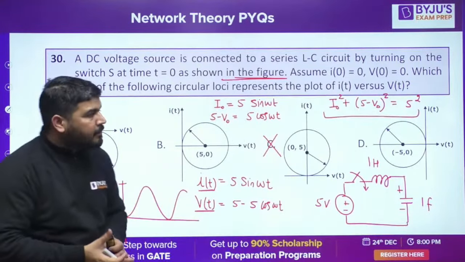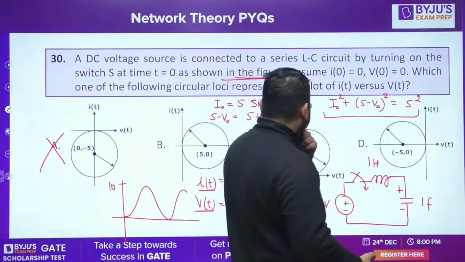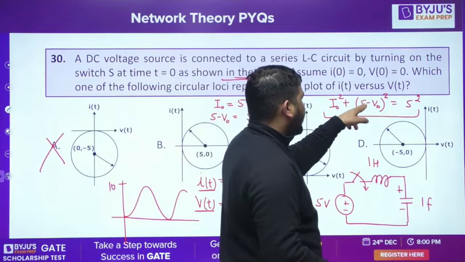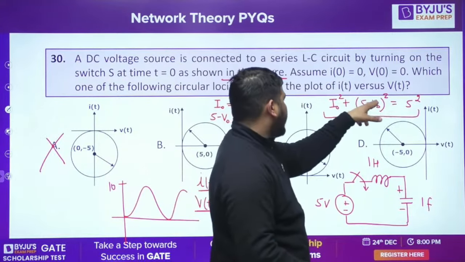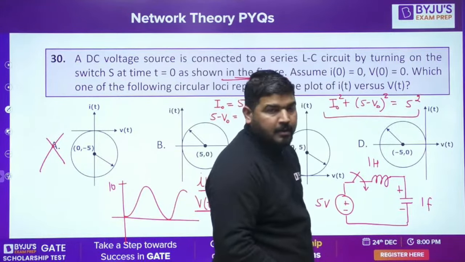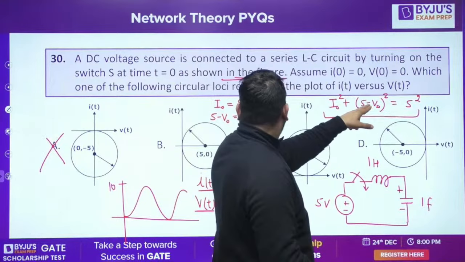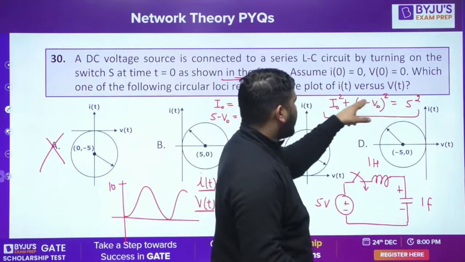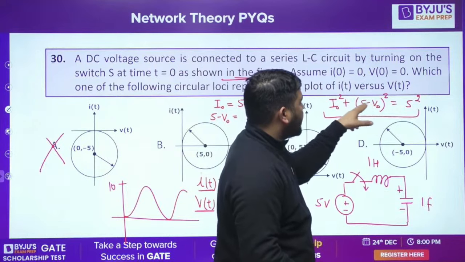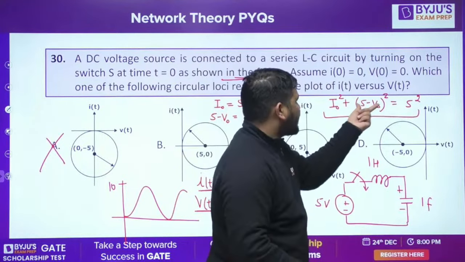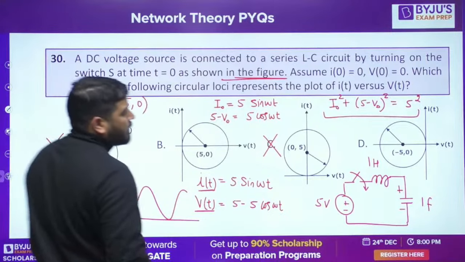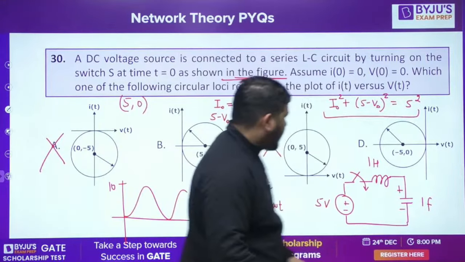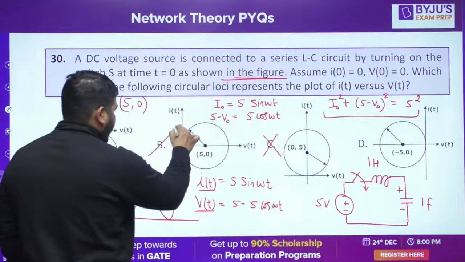It's a circle equation. And the center will lie at 5 and 0, if x-axis is voltage and y-axis is current. Then we can also write this as V naught minus 5, right? We can also say that this is V naught minus 5. So the center will lie at 5, 0, okay, and the radius is 5 itself. So I think Bombay is correct answer.